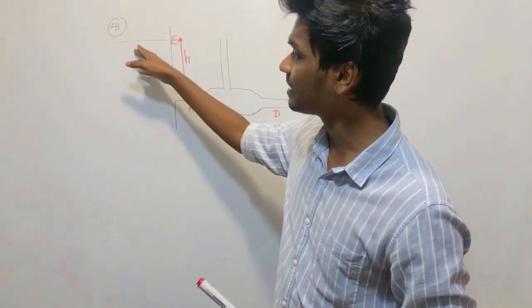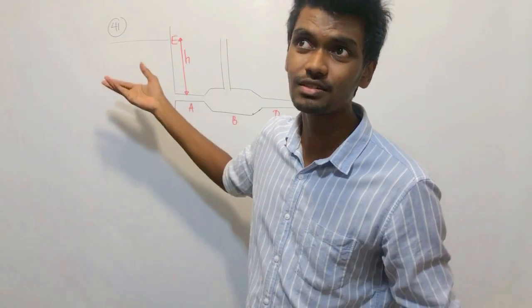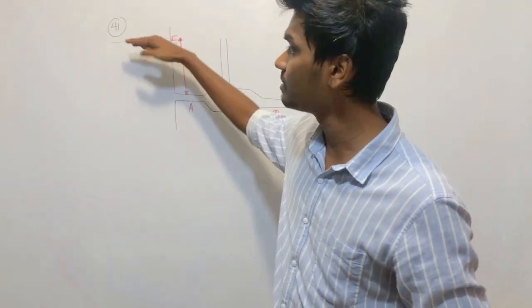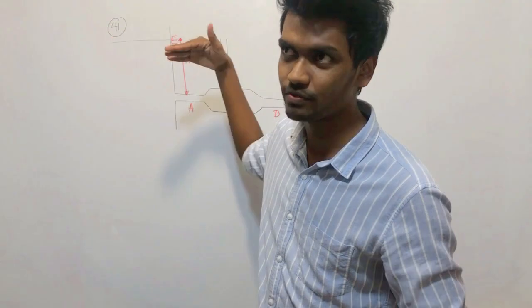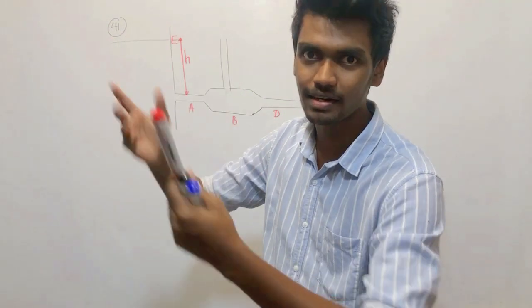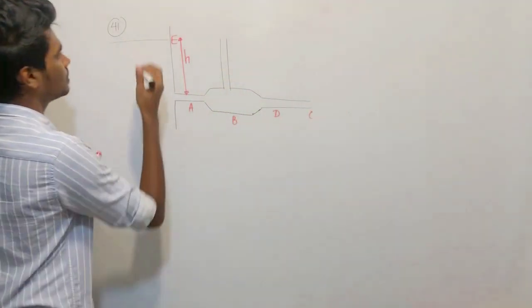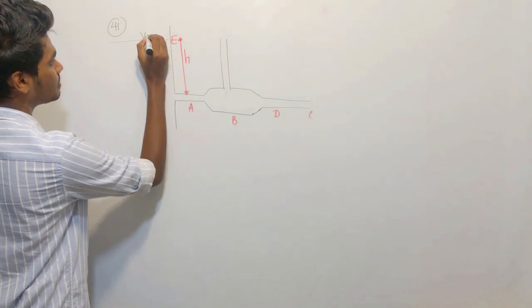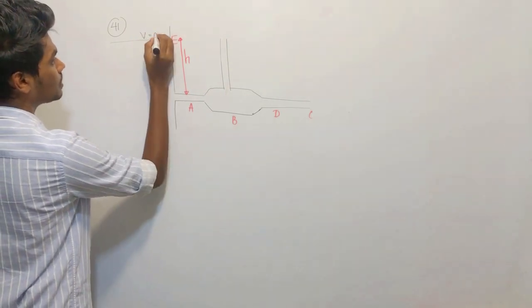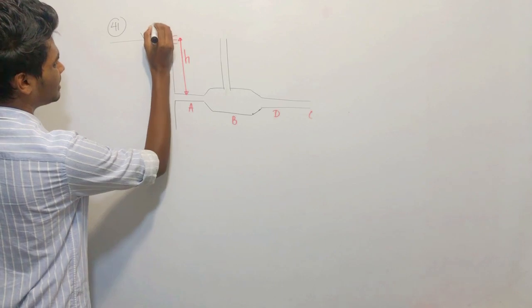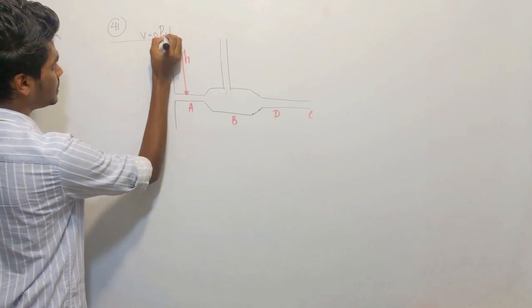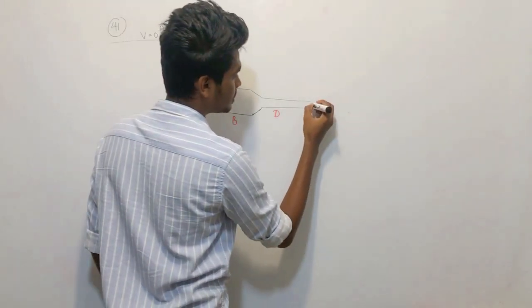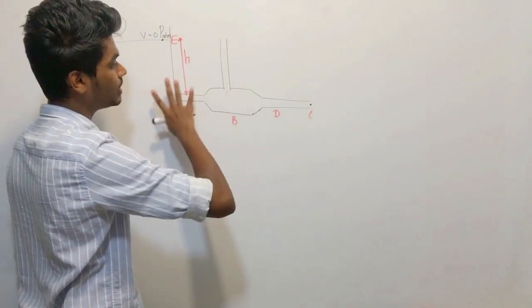Since they have told us it has to be very large, we can consider the velocity of change at this point to be zero. Obviously it's negligible, right? Velocity at this point is zero, and the pressure is what? P ATM. The pressure at this point, when this tap is opened.